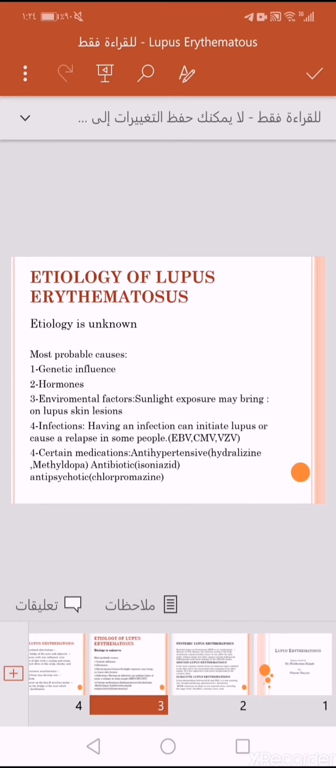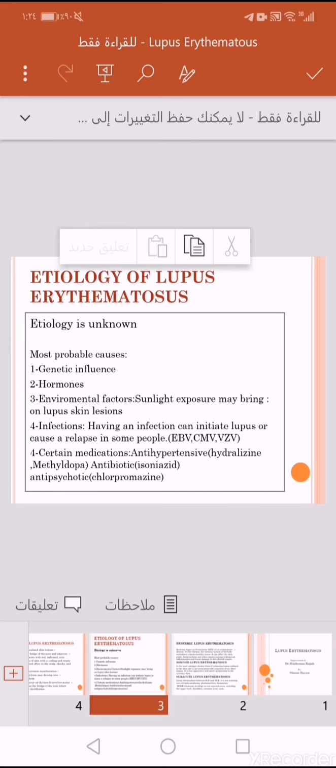Etiology, as with any other autoimmune disease, is unknown. Most probable causes: genetic influence, hormones, environmental factors such as sunlight, infections, having infection with Epstein-Barr virus, cytomegalovirus, varicella zoster virus, and certain drugs and medications such as antihypertensive drugs, antibiotics, antipsychotic and anti-seizure drugs.